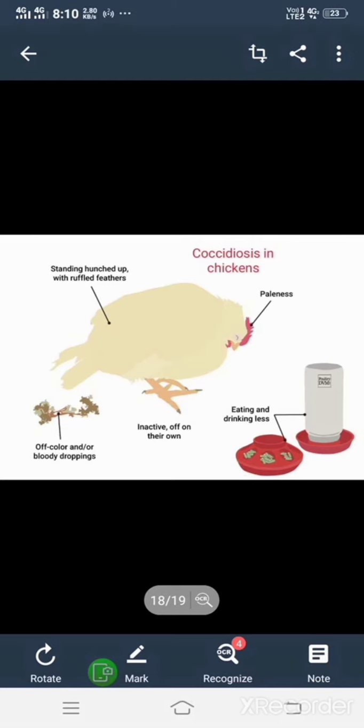Coccidiosis. This is caused by a protozoan, and it affects the intestinal epithelium of the chicks.